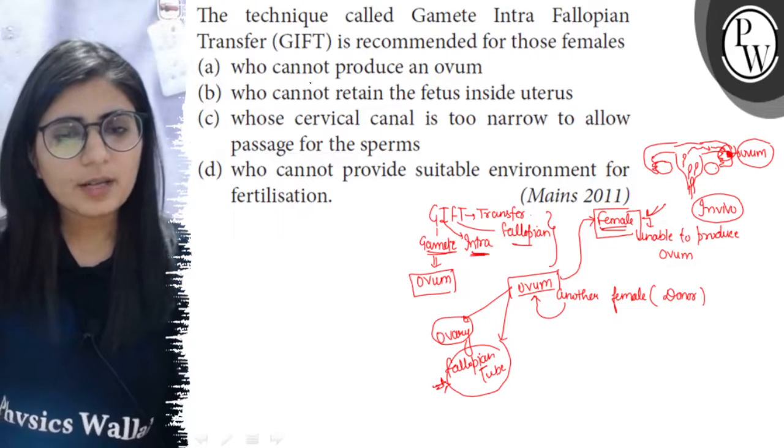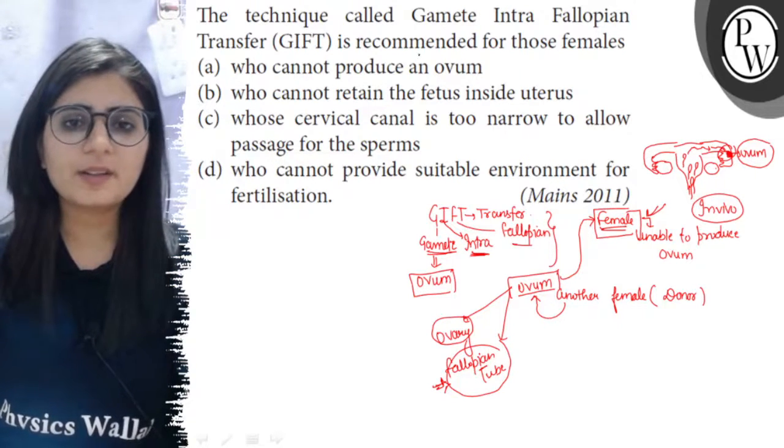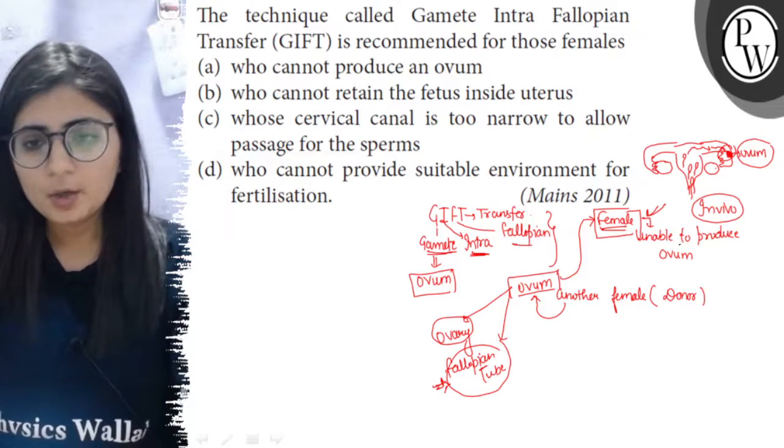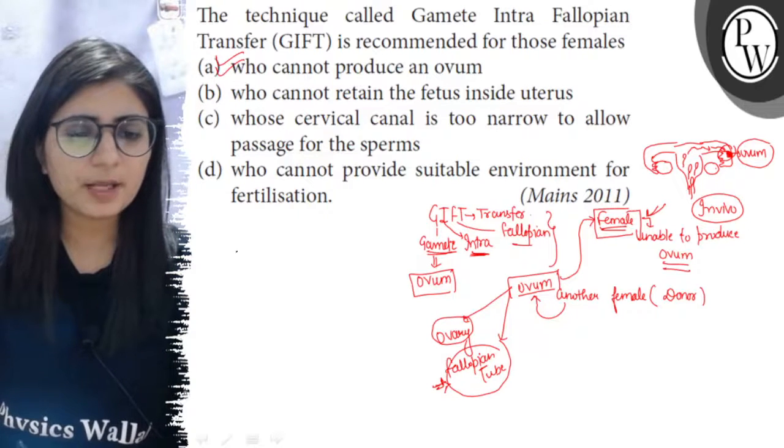Now here let's see the options. So the technique called gamete intrafallopian transfer is recommended for those females. So it is recommended for those females who are unable to produce the ovum. So option A is the right match.